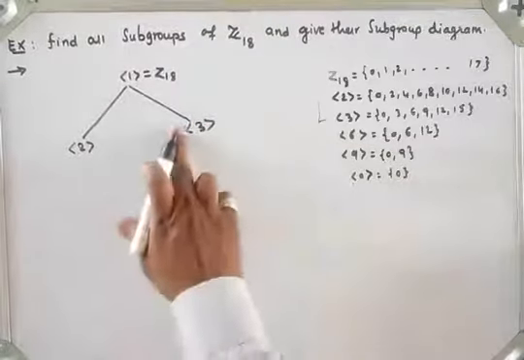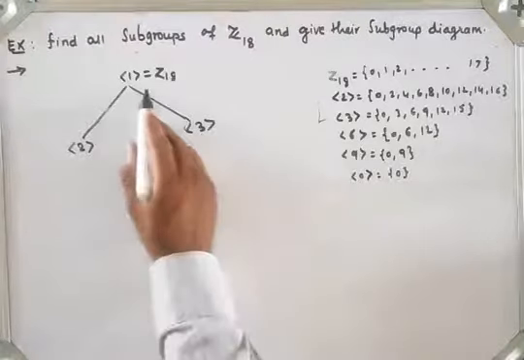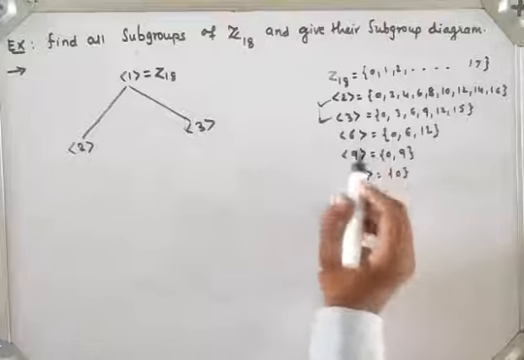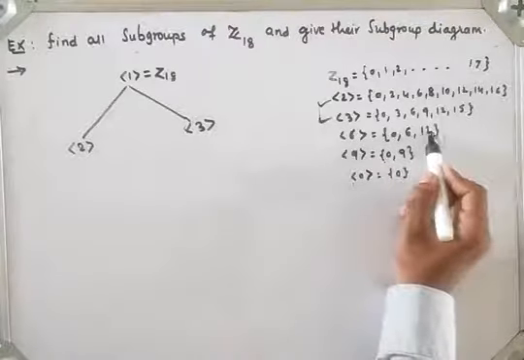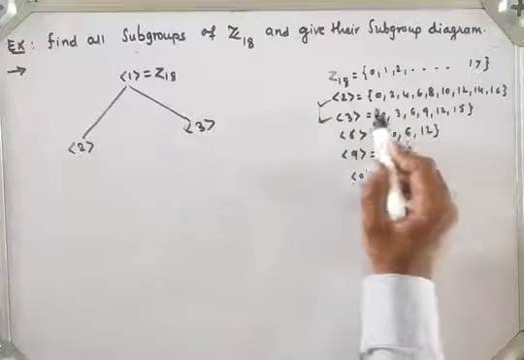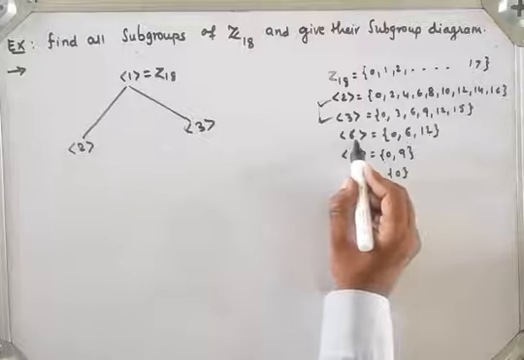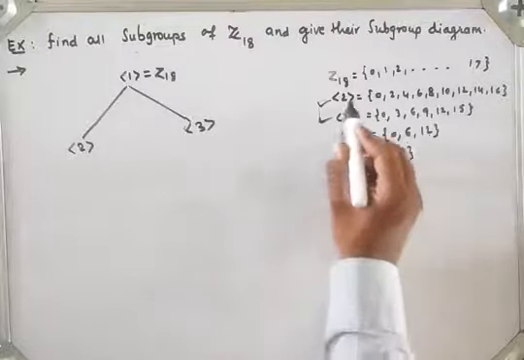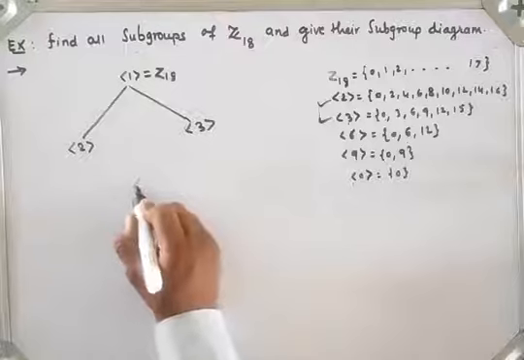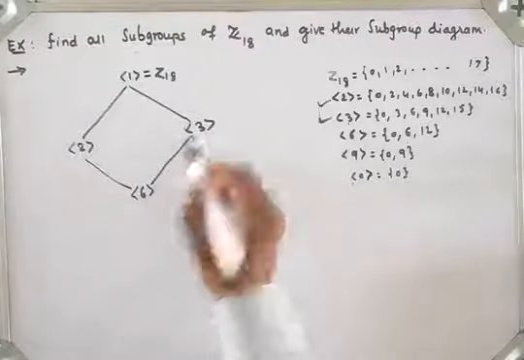Generator 2 is a subset of Z18, generator 3 is a subset of Z18, right? Also 0, 6, 12 belongs to generator 3, and also belongs to generator 2, which means generator 6 is a subset of generator 2 and a subset of generator 3.